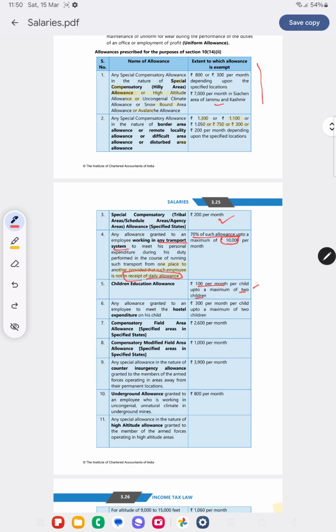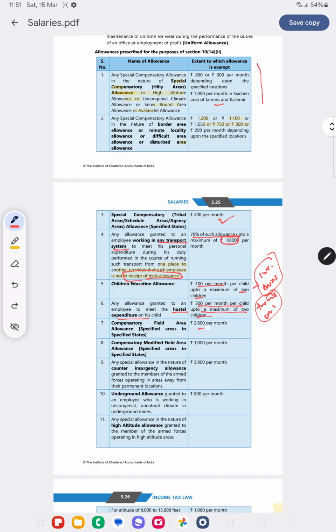Suppose the first child is born, and again when the next child is born, twins are born, then also for the third child the allowance will be given. Suppose in the first case twins are born and then the next time one child is born, in such case the exemption will not be allowed. Any allowance to meet hostel expenditure will be 300 per month per child up to a maximum of 2 children.